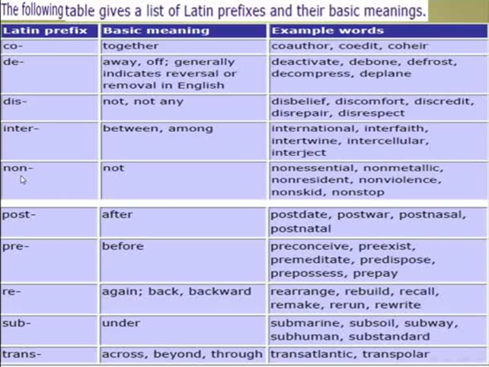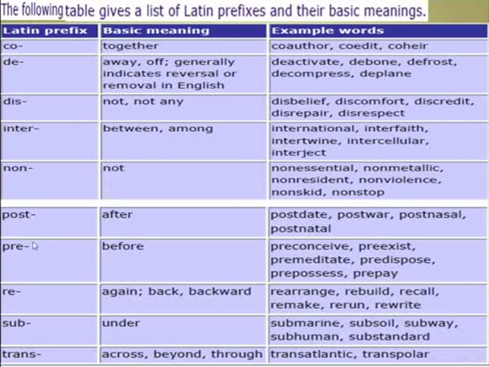Another Latin prefix: non. The Latin prefix non means not. Examples for the use in English these days: non-essential, non-metallic, non-resident, non-violence, non-skid, non-stop.